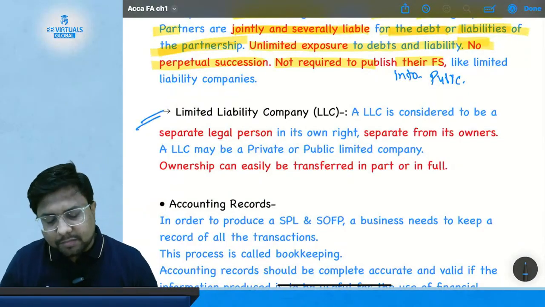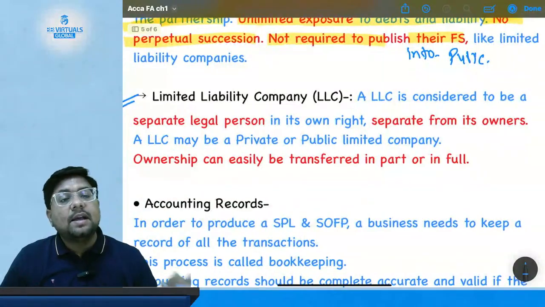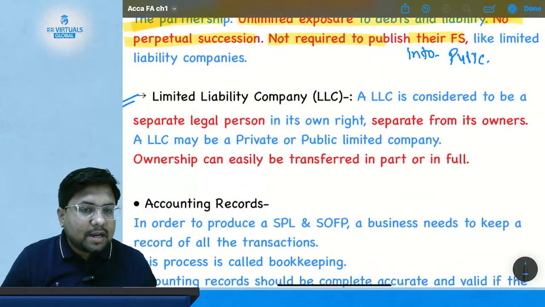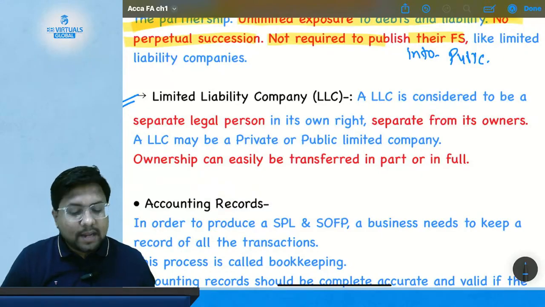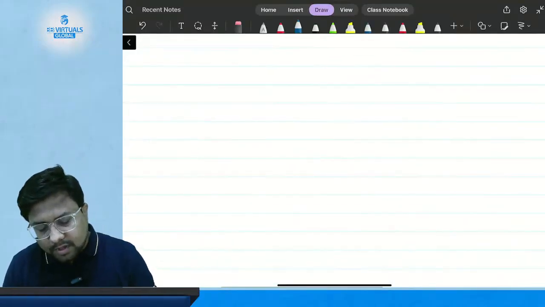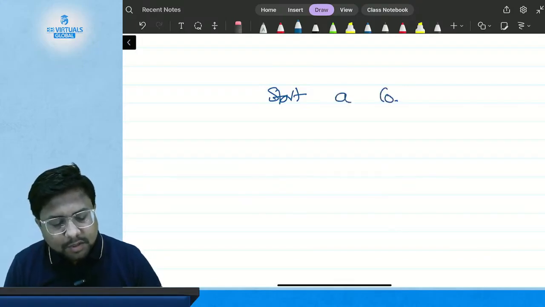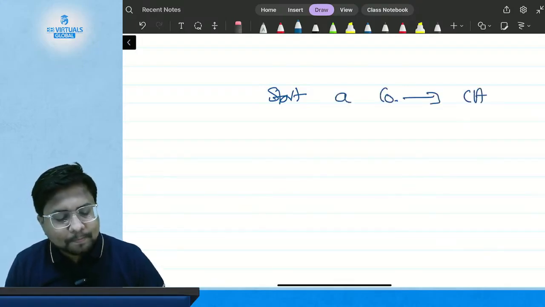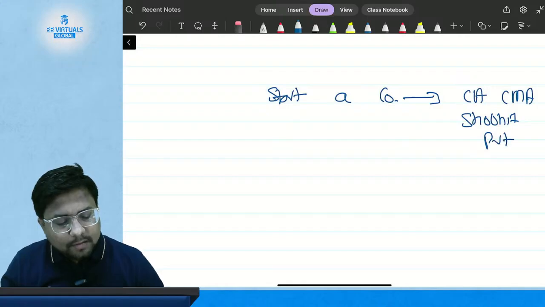Limited liability company. So when I talk about a company, a company is altogether a separate legal entity. Suppose I start a company with the name CMA Shobhit Private Limited.